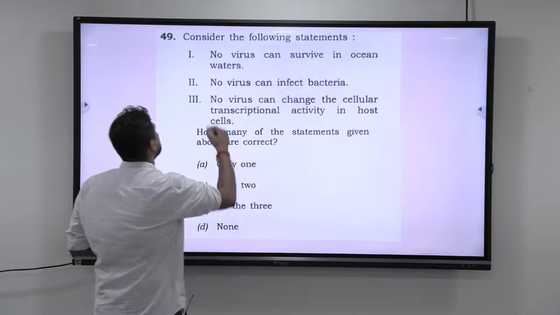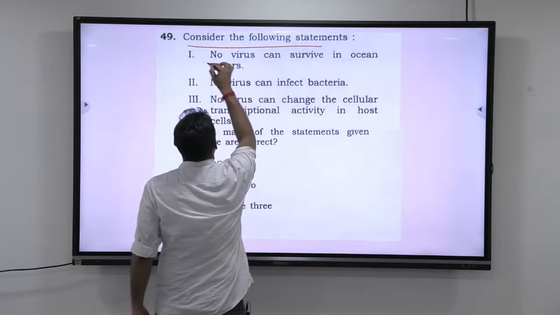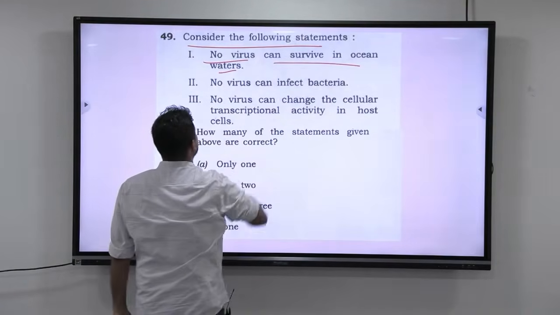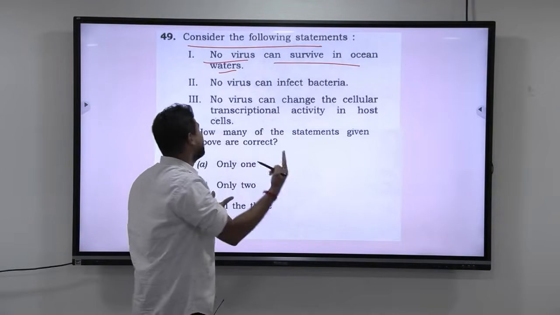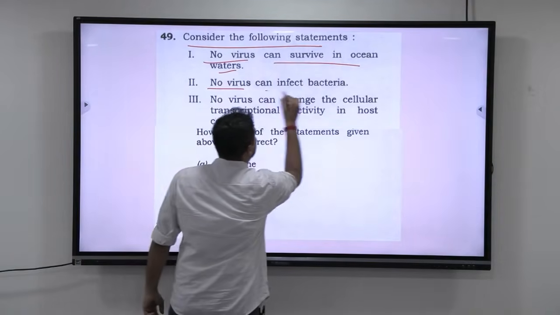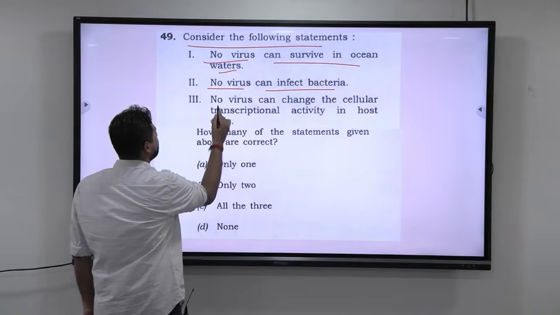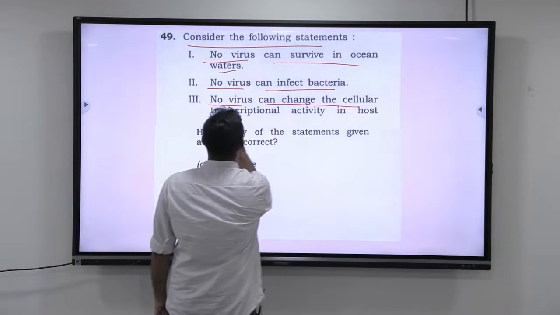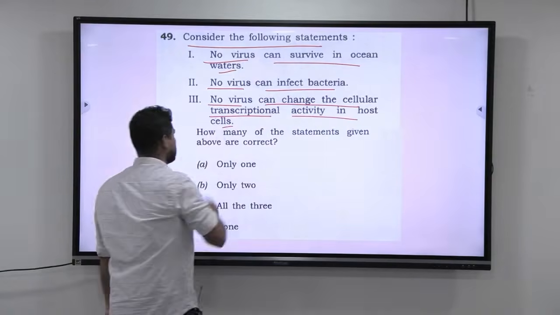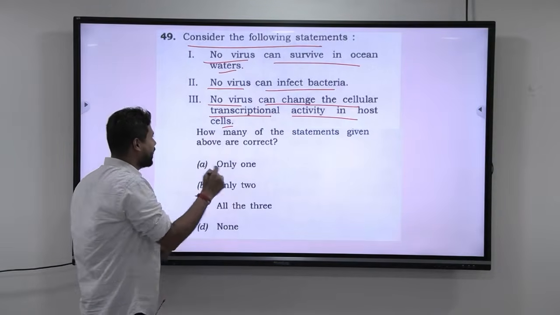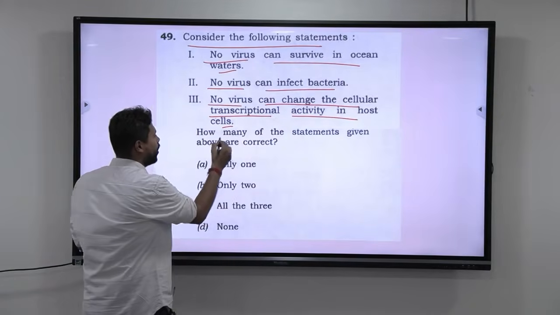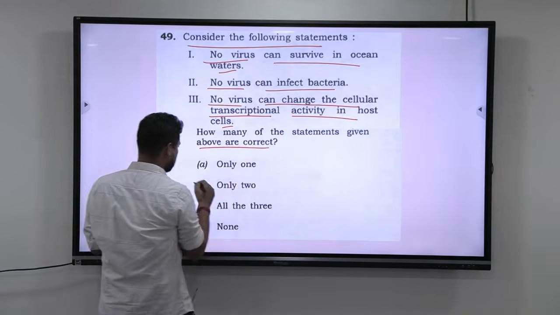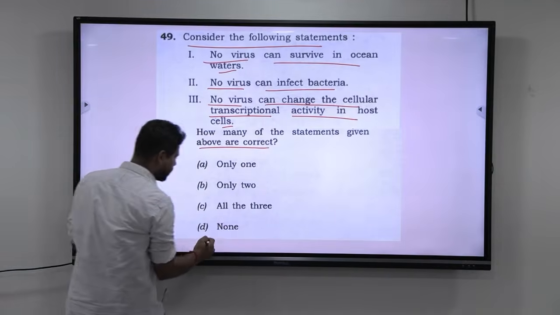Now look at this. Consider the following statements. No virus can survive in the ocean waters. How can it be true? No virus can survive. How can we make such a blanket statement? Look at this next. No virus can infect bacteria. How can that be true? No virus can change the cellular transcriptional activity in the host cells. Understand that viruses are active only in the host cell, and how can they not change the cellular transcriptions? How many of the statements given above are correct? Only 1, only 2, all the 3 and none.